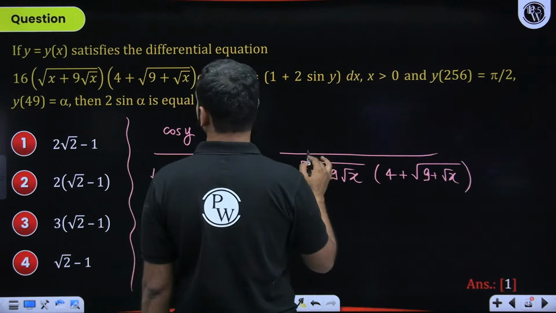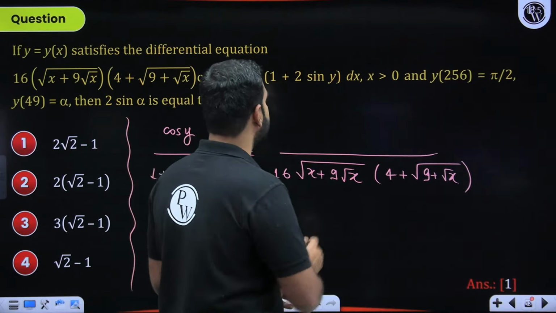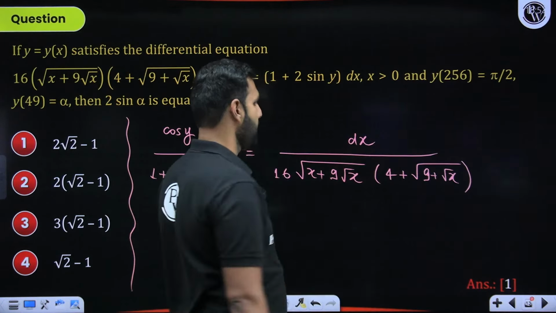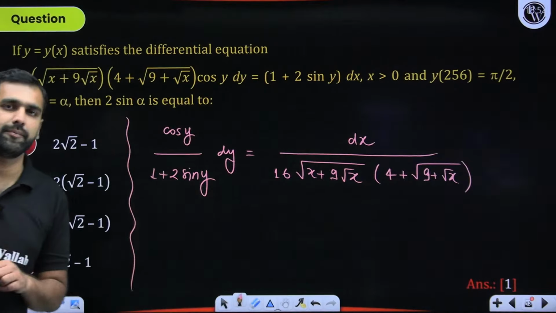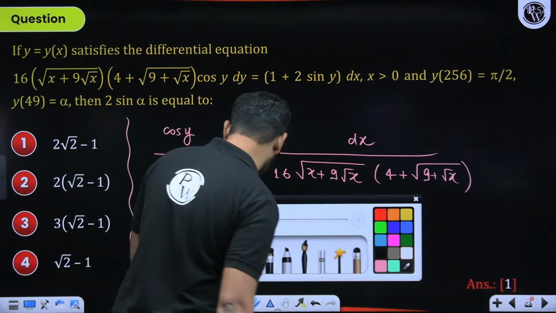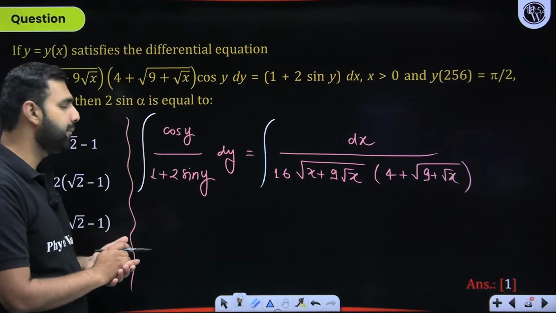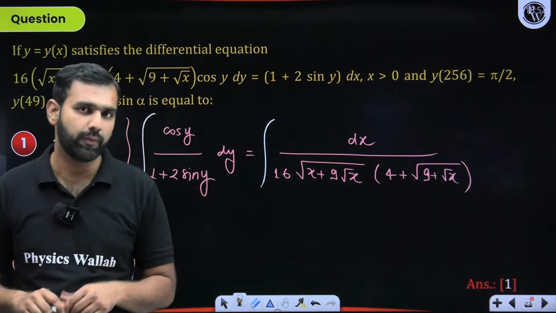And of course, there we have this as dx in the numerator because I have brought it all here. I hope now it looks sorted. Sir, this clearly does not look sorted yet. Okay, that's acceptable. So here, let me integrate both the sides. So when I integrate both the sides, can it be solved now? Let's try and do it.